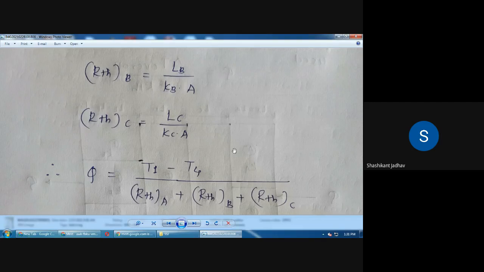कोण सांगते? चितोळे, what is the value of numerator? ज्यावेळेला 3 लेयर्स असतात त्यावेळेला आपण न्यूमरेटर काय घेतोय? T1 minus T4 घेतोय. If there are n number of layers, then what is the temperature change in the numerator? What is that equation? Anyone?